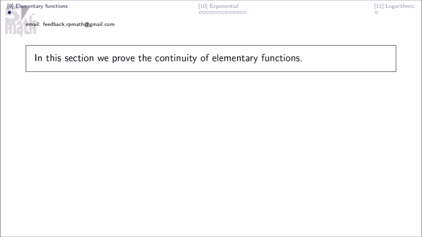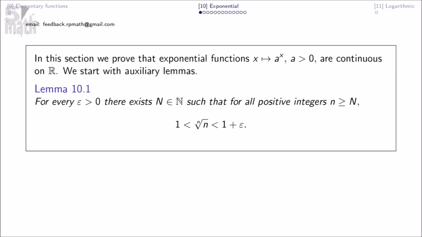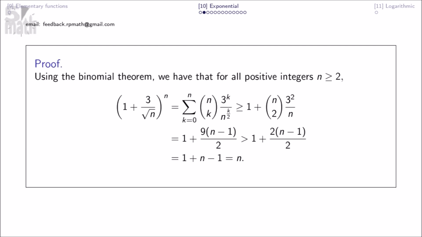In this section, we prove the continuity of elementary functions. In this section, we prove that exponential functions are continuous on R. We start with auxiliary lemmas. For every epsilon greater than 0, there exists n such that for all positive integers n, we have this. Using the binomial theorem, we have that for all positive integers n greater than or equal to 2, we have this.